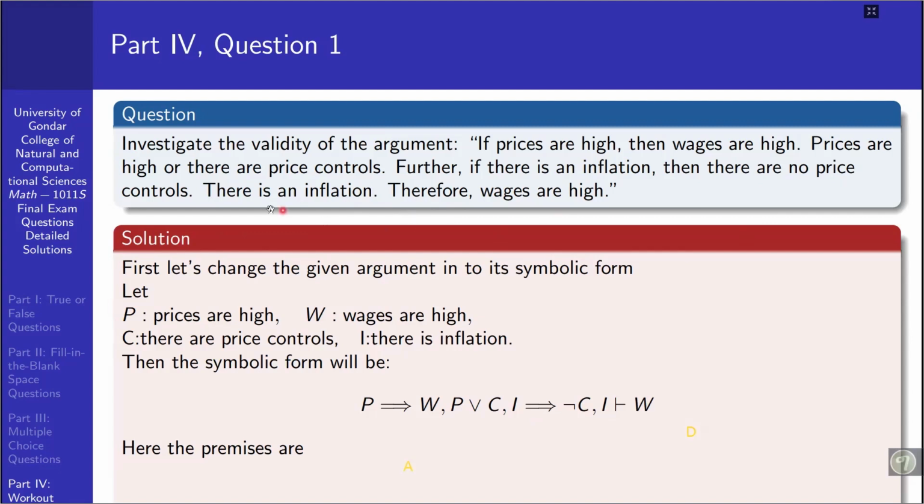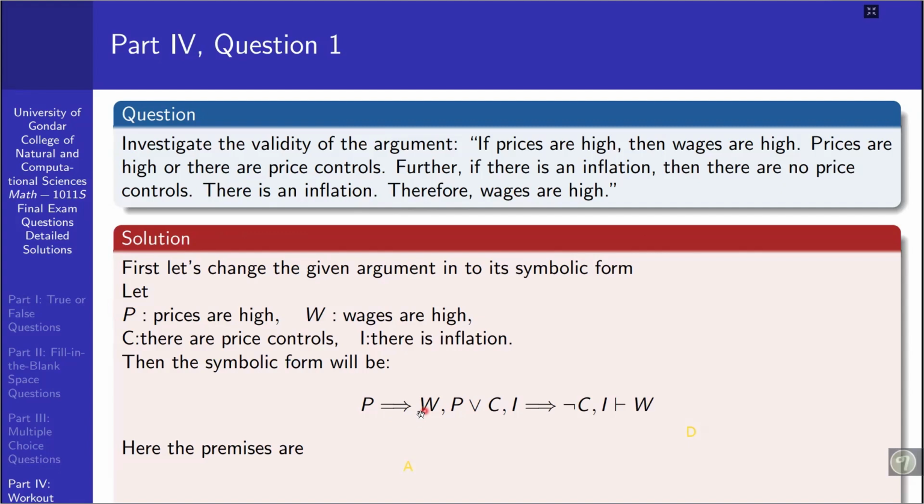And the next one is that there is an inflation, which is I. Therefore, the conclusion here is wages are high, that's simply W. So the symbolic form of this argument is P implies W, P or C, I implies negation of C, I, therefore W. So this argument is equivalent to this one, so whenever this argument is valid, this must also be valid. If it is invalid, this is also invalid.